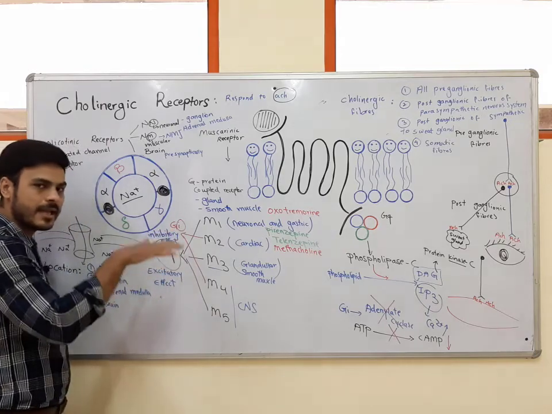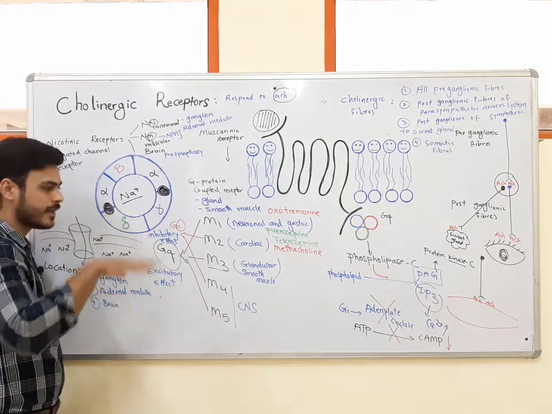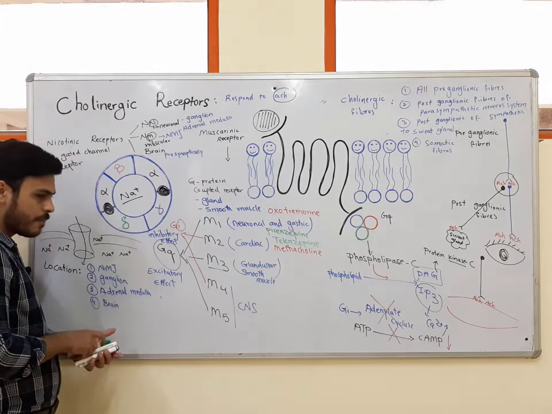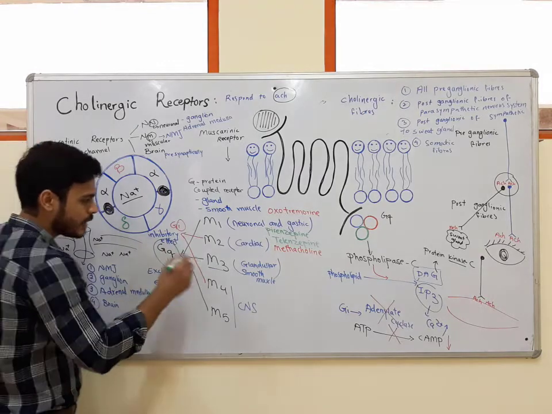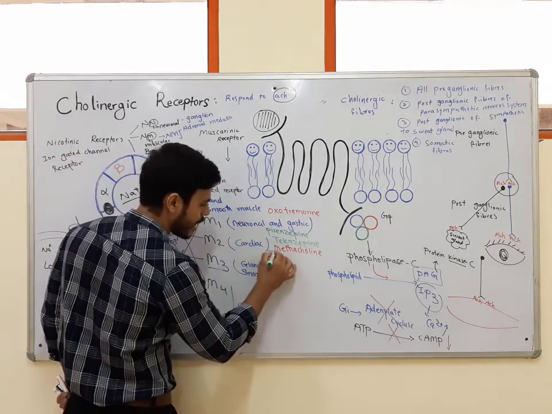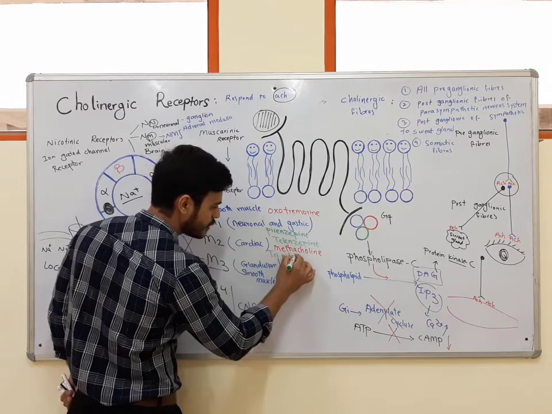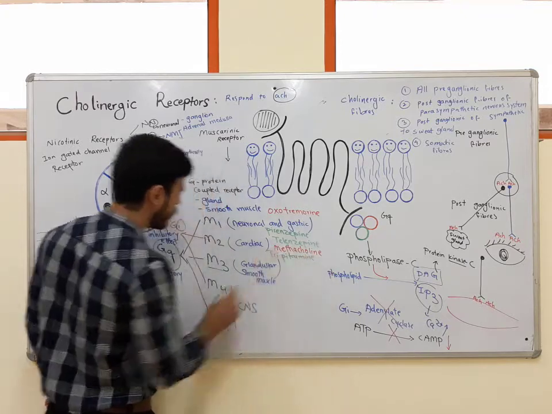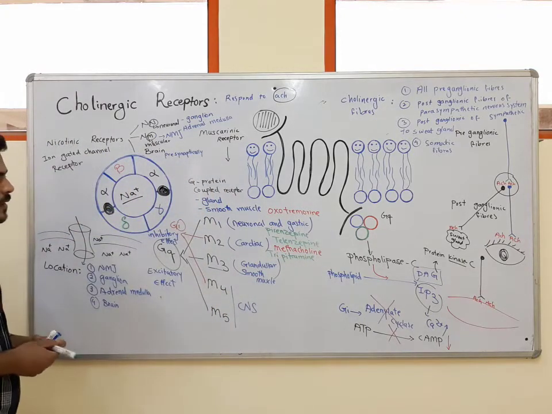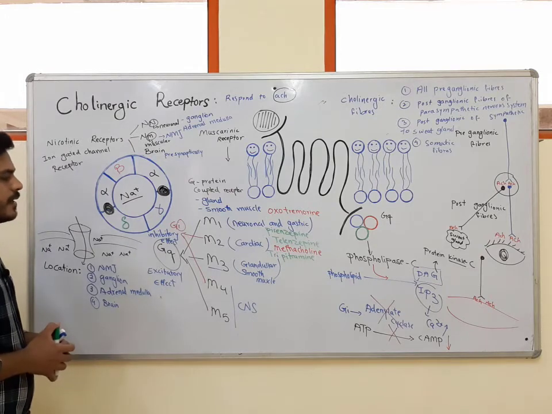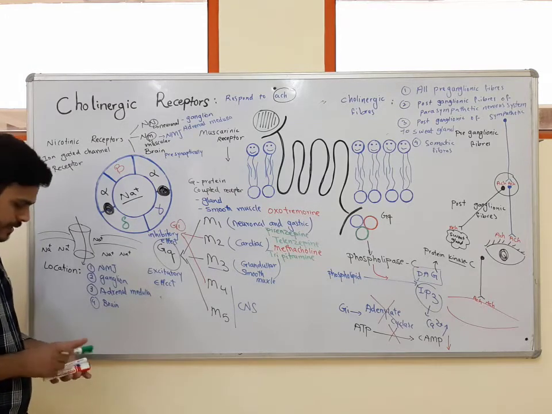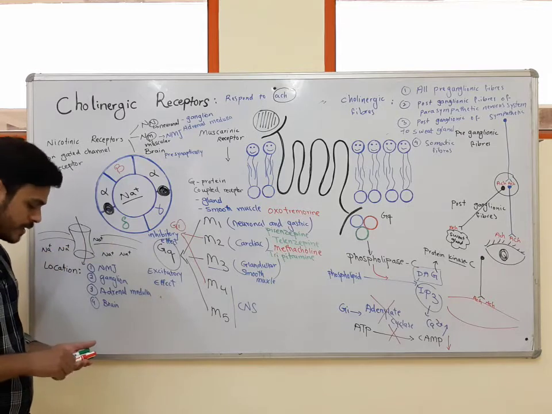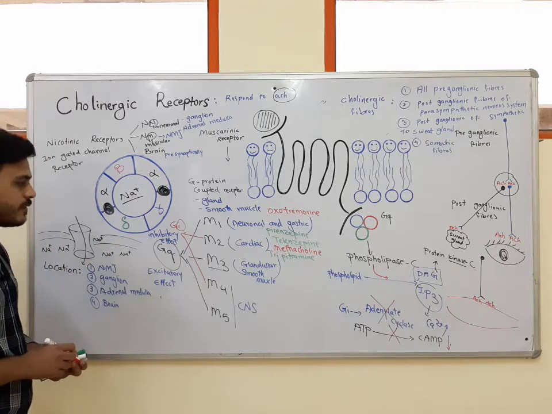It means that it can decrease heart rate, it can decrease the force of contraction. But the antagonist for M2 receptor is tripitramine. It can block the M2 subtype and it can prevent decreasing the heart rate and force of contraction.